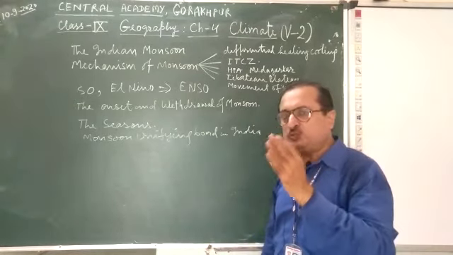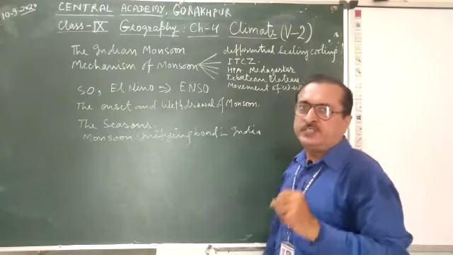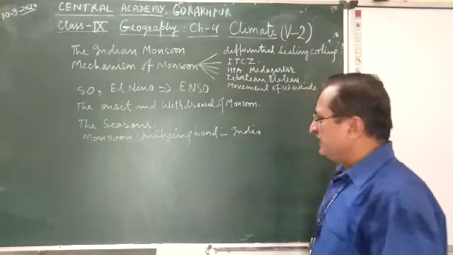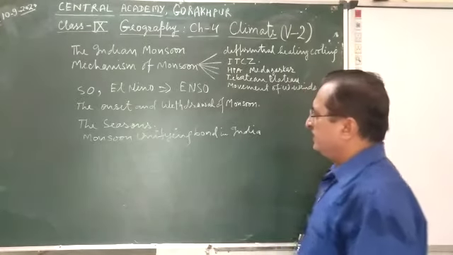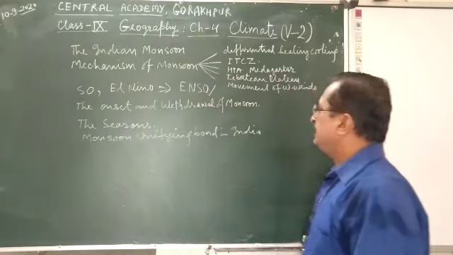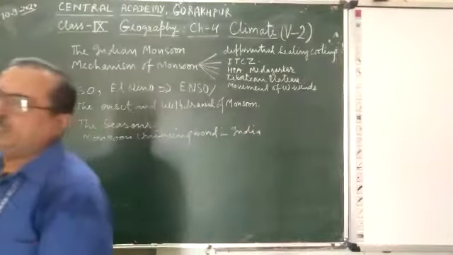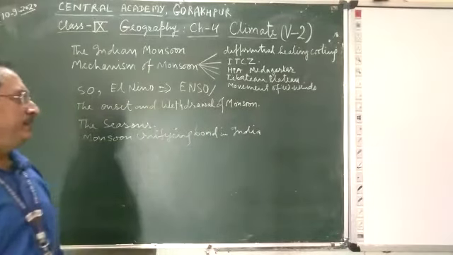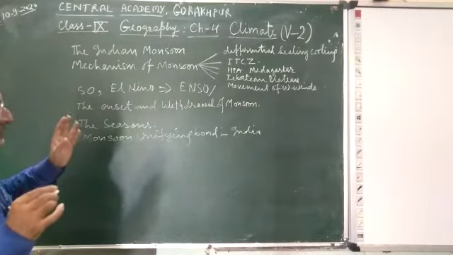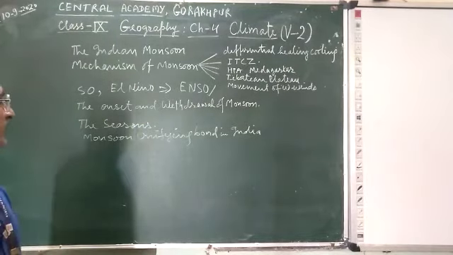So these two factors, Southern Oscillation and El Nino, affect the monsoonal activity in India. That is why the SO condition and El Nino condition, when combined together, are known as the ENSO condition. The ENSO condition, which prevails in the Pacific Ocean, affects the monsoonal activity in India.